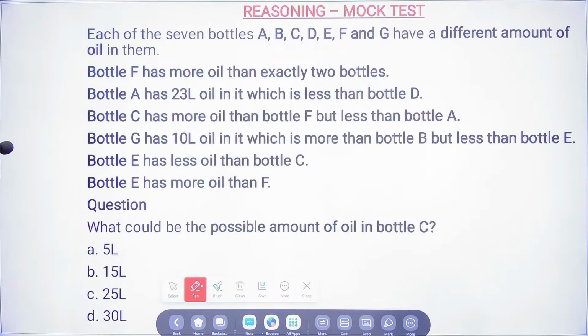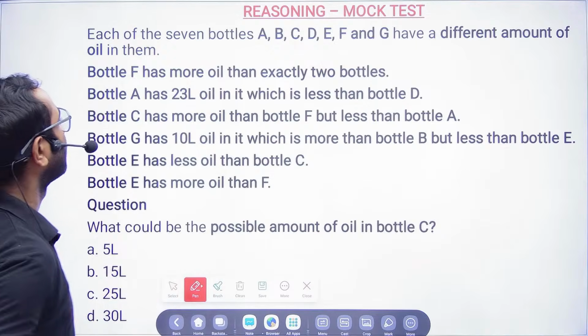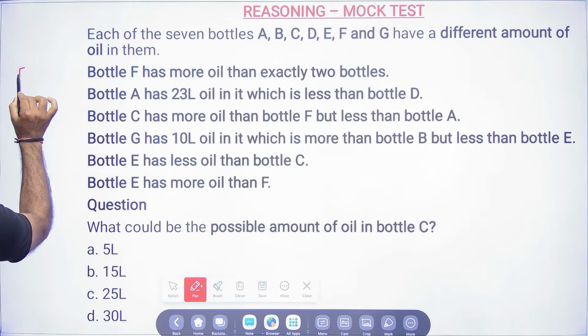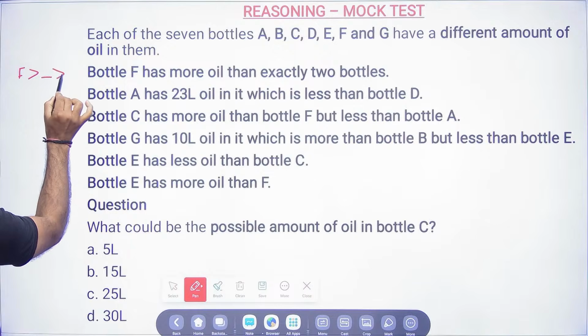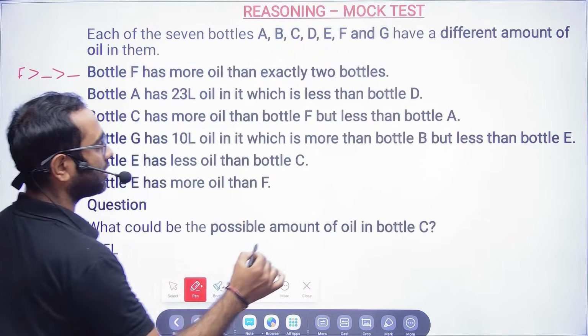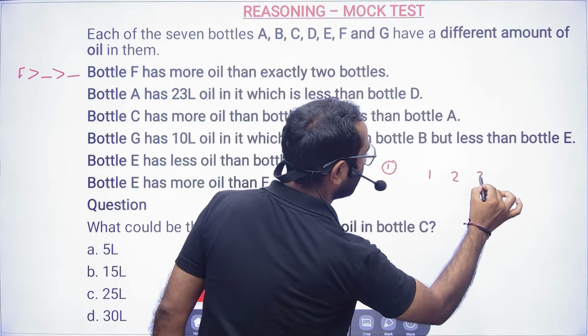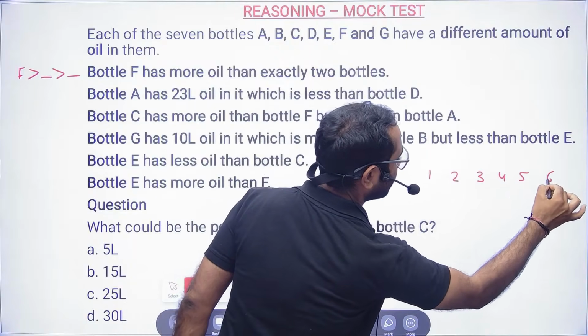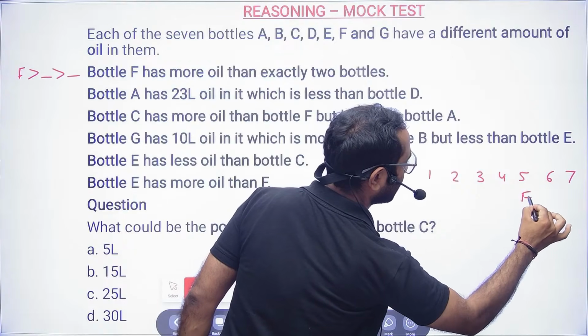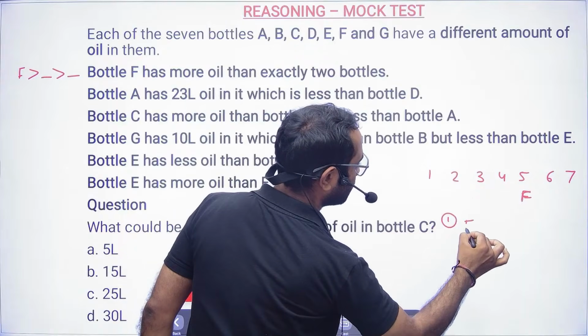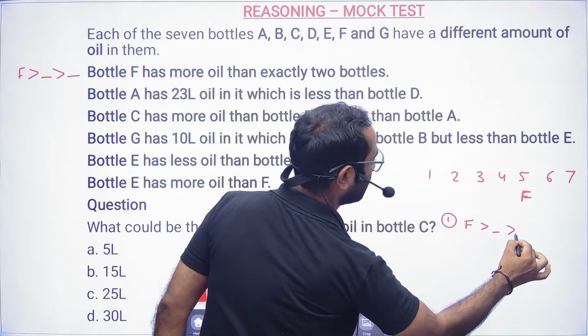So each of the 7 bottles A, B, C, D, E, F and G have a different amount of oil in them. Bottle F has more oil than exactly 2 bottles. So that is our first clue, so total is 7: 1, 2, 3, 4, 5, 6, 7. F will be here. That is the first clue what we have. Okay, and after that we will note down. So F has more than only 2.